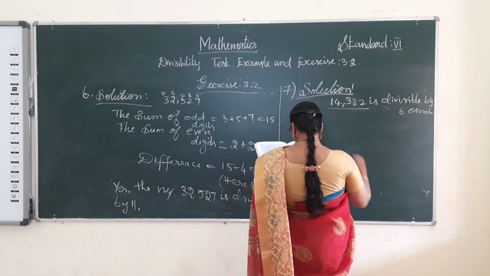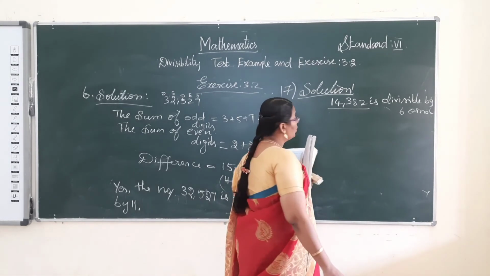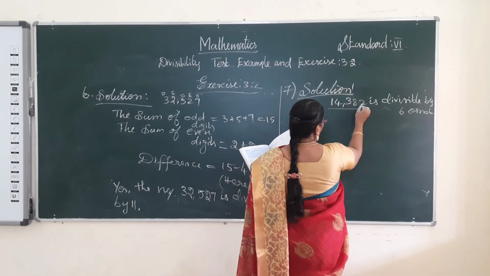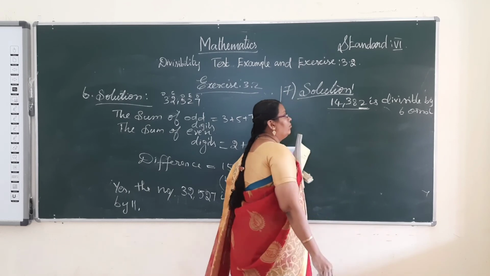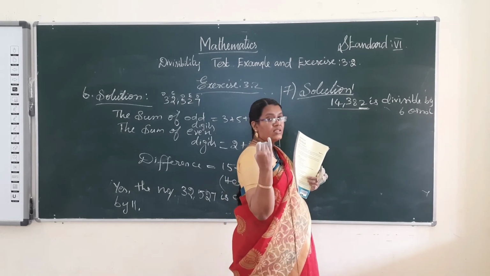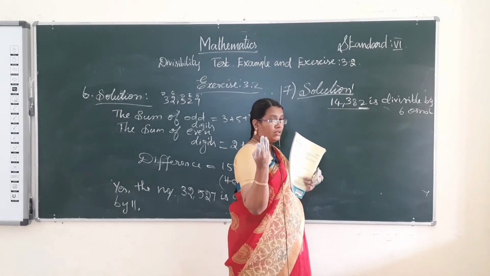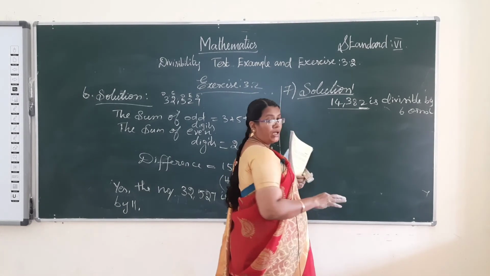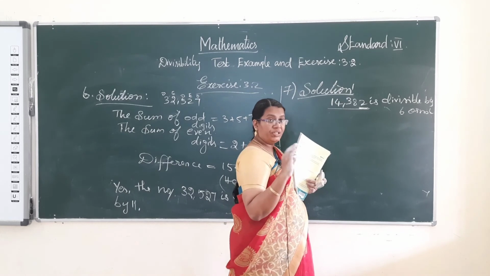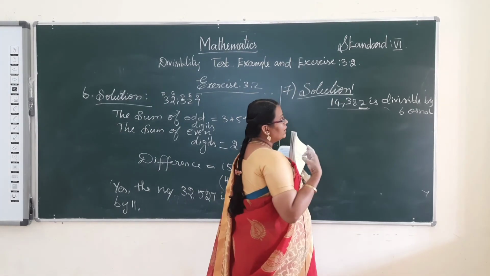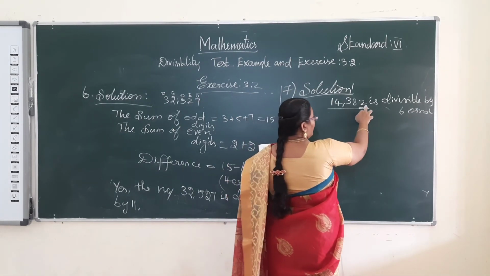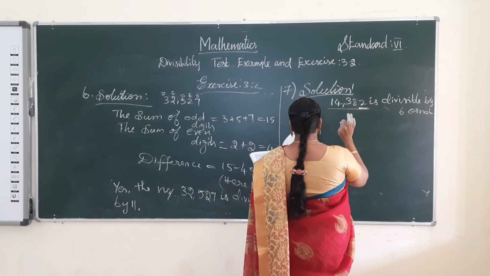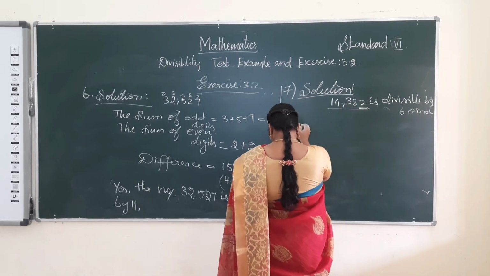So first check the divisibility test for 2. Okay, what is the rule? If the digit at the one's place is 0, 2, 4, 6, or 8, the given number is divisible by 2. So here the unit place is 2. The given number is divisible by 2.